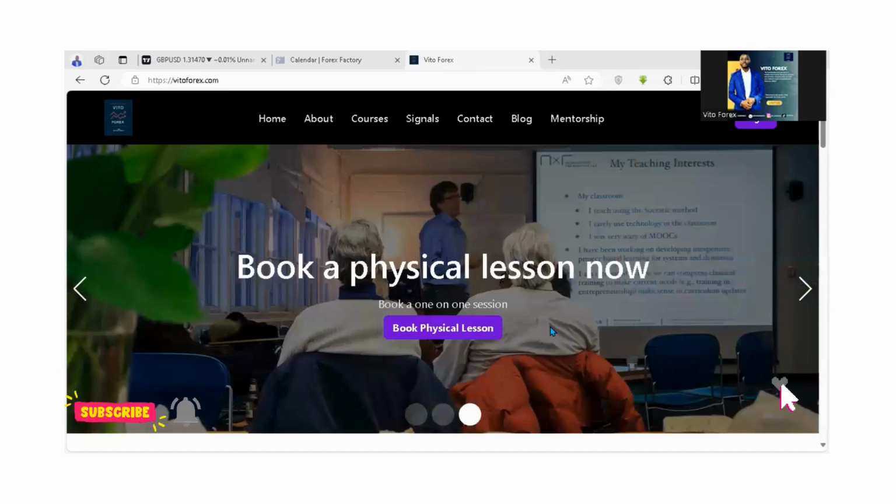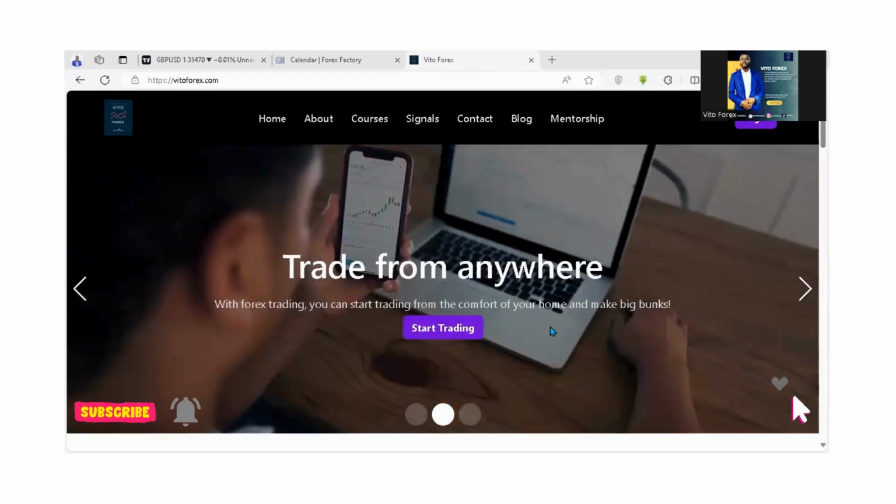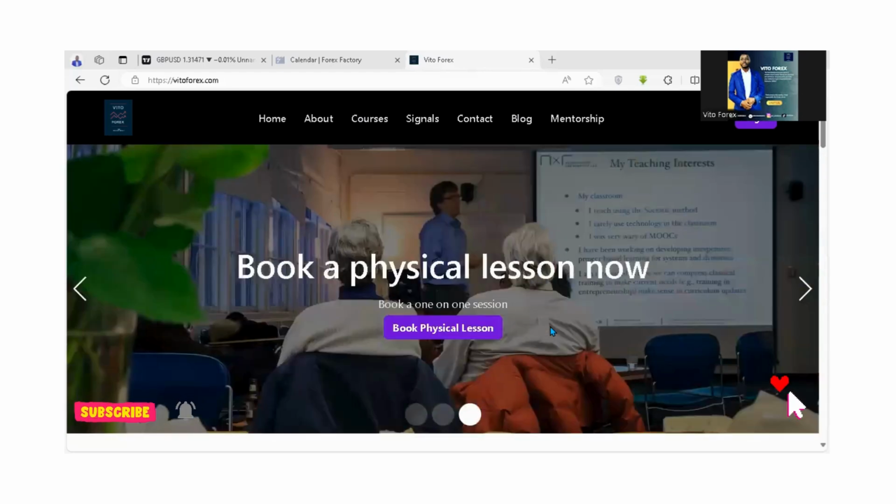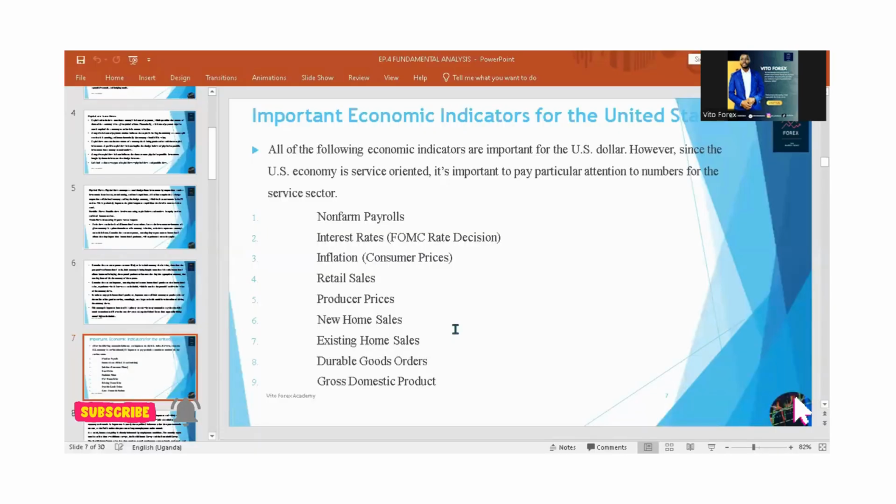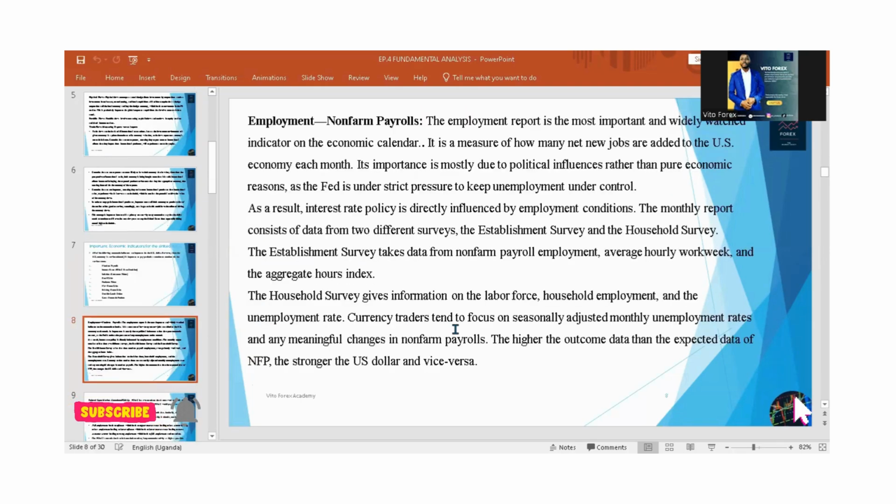So we shall be looking at different aspects regarding non-farm payrolls. Like I said, non-farm payrolls are one of the important economic indicators for the United States, along with the interest rates, or what we call the FOMC rate decision, inflation, what we call the CPI, or the consumer prices, retail sales, producer sales, new home sales, existing home sales, durable goods orders, and GDP. So let's go straight to NFP and see employment, non-farm payrolls.